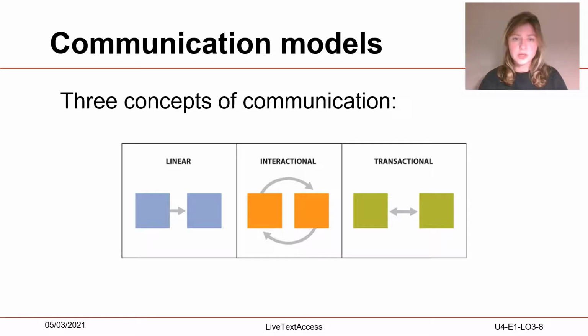The interactional model holds that communication travels in a circle as the sender transmits a message and then the receiver responds with feedback. So both parties become senders and receivers. Interactive models are best for explaining impersonal two-way communication processes. The transactional model holds that sending and receiving occur simultaneously. They explain direct personal communication processes where two-way feedback is immediate.